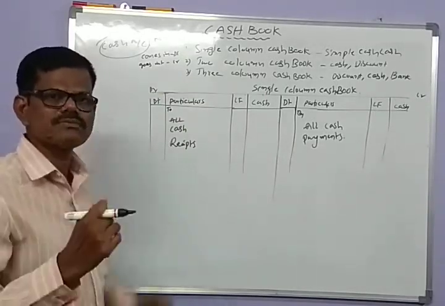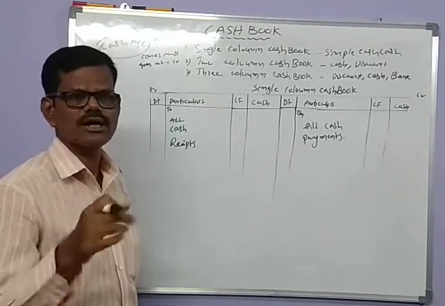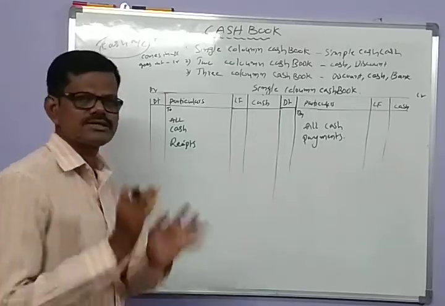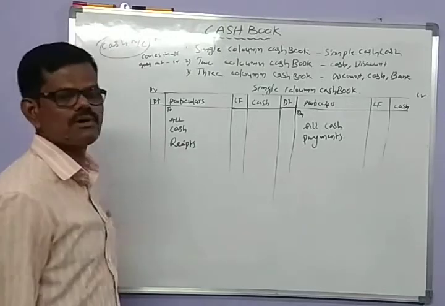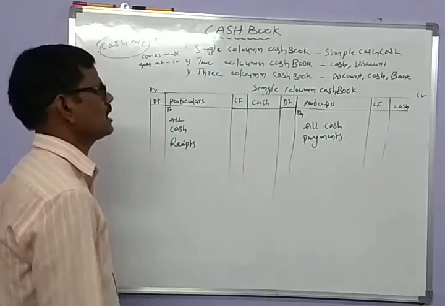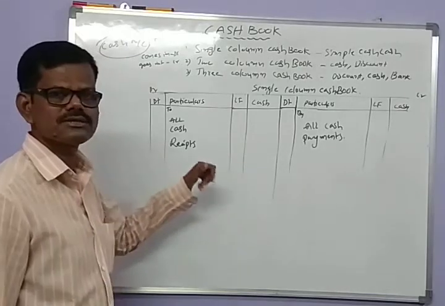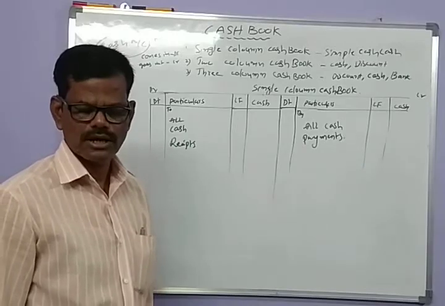So the assets which are coming into the firm are debited. The assets which are going out from the firm are credited. The same principle is adapted here. Now let us see the proforma of the simple cash book.